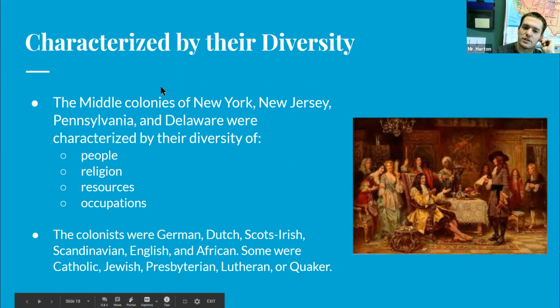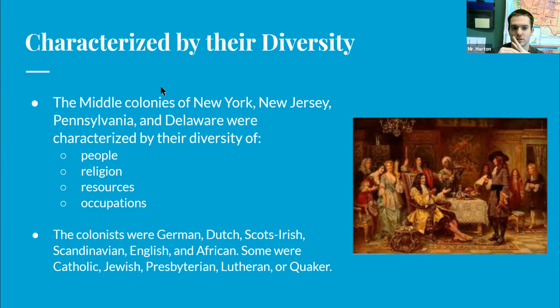So the colonies were characterized by their diversity. The Middle Colonies were very welcoming to having a lot of diversity in them, and they practiced this diversity. They welcomed a lot of people into the Middle Colonies. So the Middle Colonies of New York, New Jersey, Pennsylvania, and Delaware were characterized by the diversity of people, religion, resources, and occupations. So here's your 4 reasons why there was diversity in the Middle Colonies.